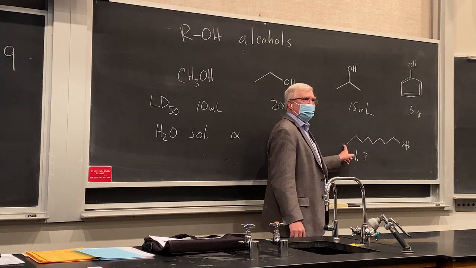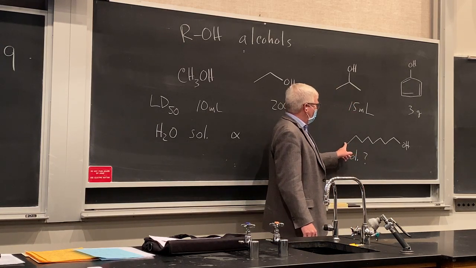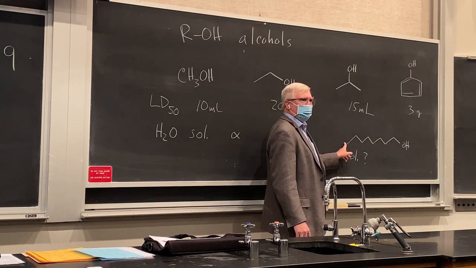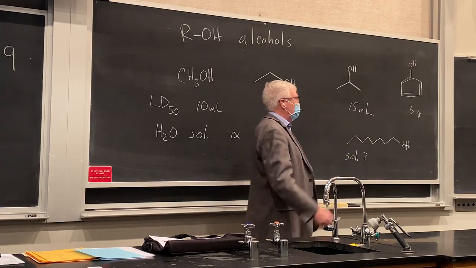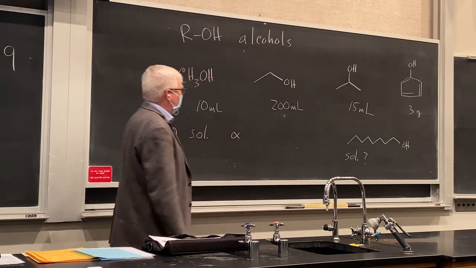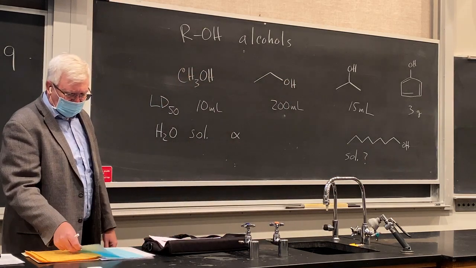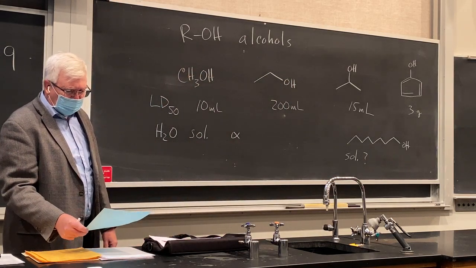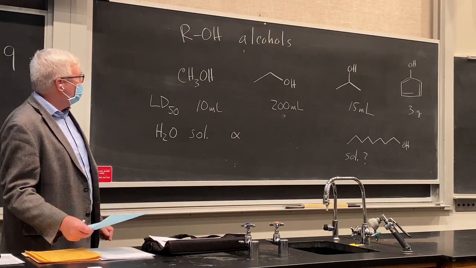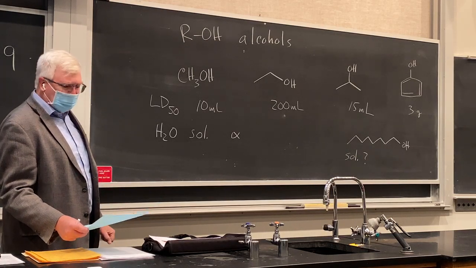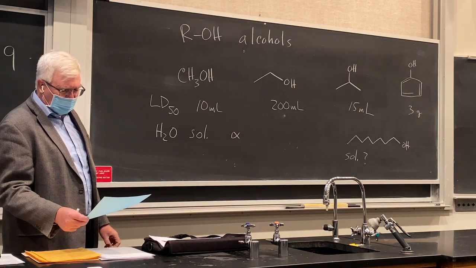Getting larger, by the hydrophobic effect, it's harder for water to solvate that part of the molecule. So molecules can have this amphiphilic effect where part of it acts that way. Now we'll get into reactivity, of course. We'll talk about conversion of alcohols to different things and the preparation of alcohols.